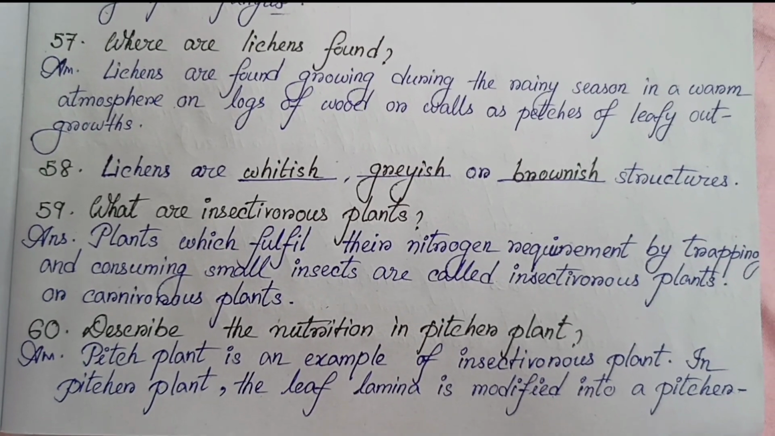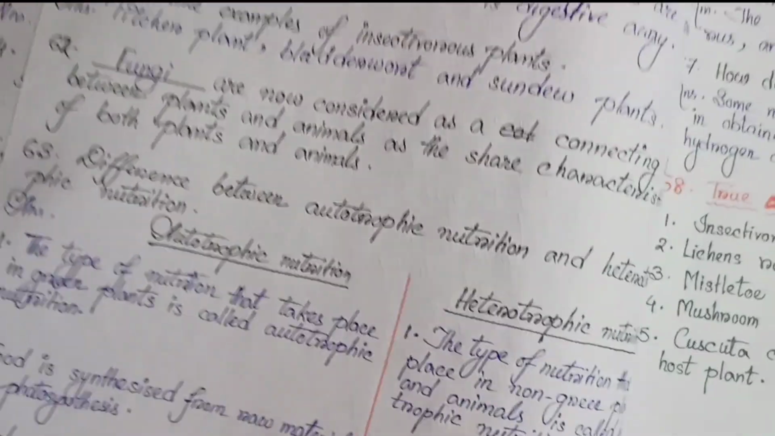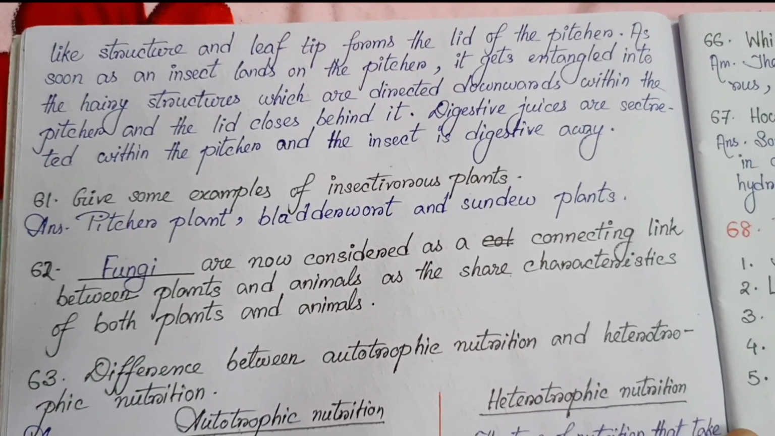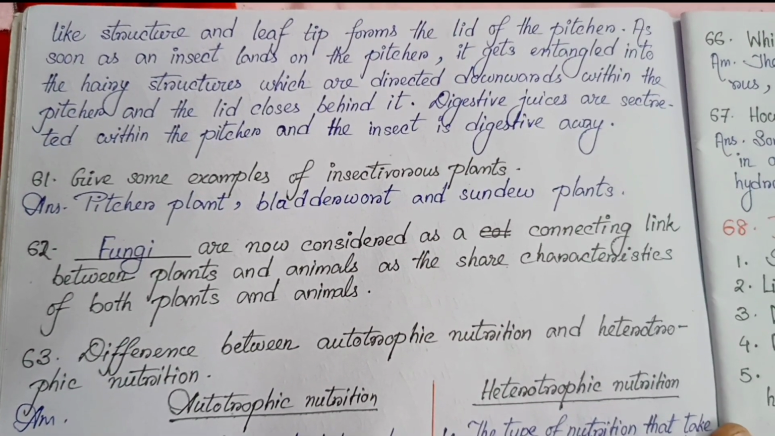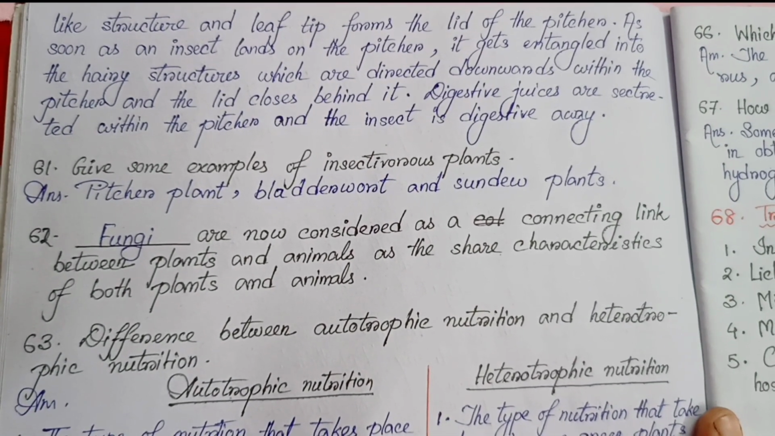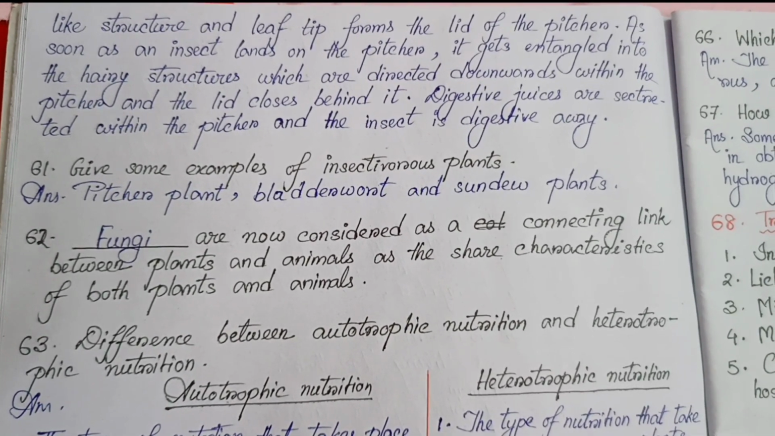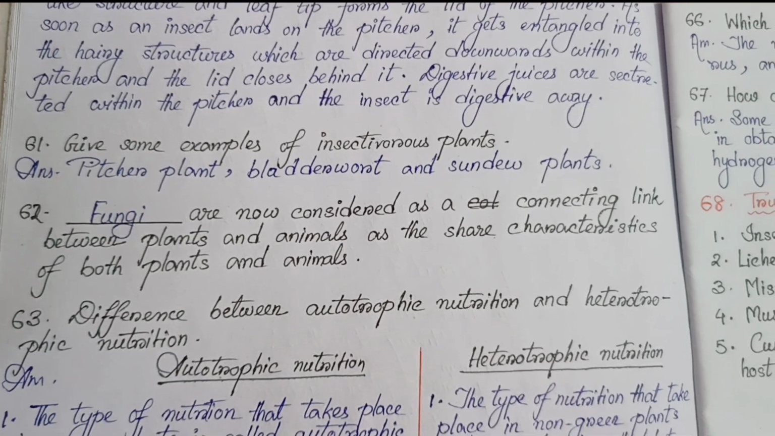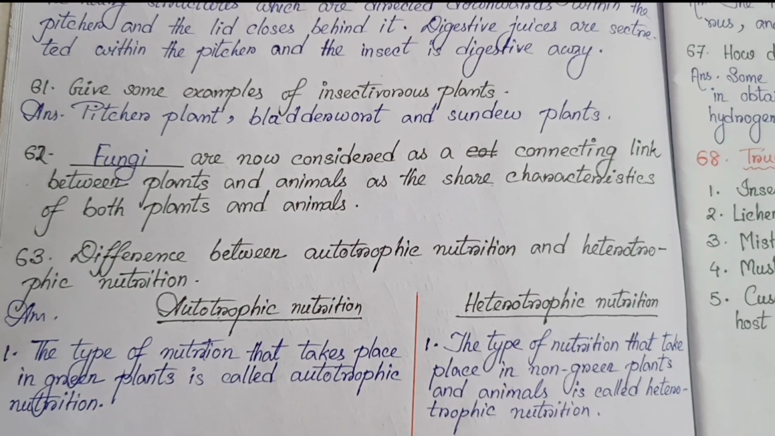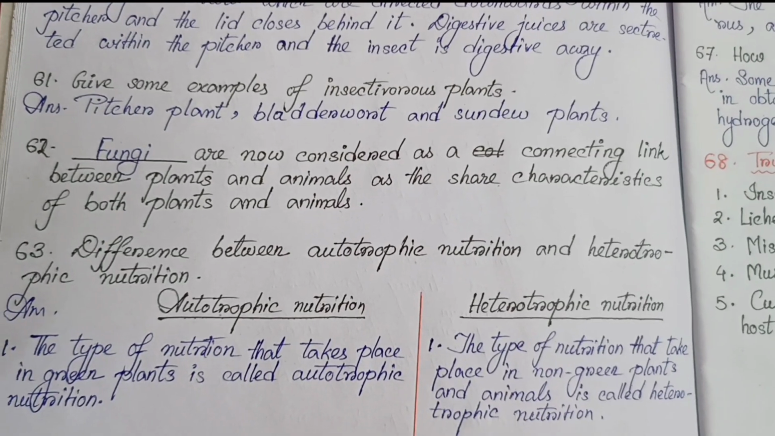In pitcher plant, the leaf lamina is modified into a pitcher-like structure and a leaf tip forms the lid of the pitcher. As soon as an insect lands on the pitcher, it gets entangled in the hairy structures which are directed downwards within the pitcher and the lid closes behind it. Digestive juices are secreted within the pitcher and the insect is digested away. Number 61. Give some examples of insectivorous plants. Pitcher plants, bladderwort, and sundew plants.